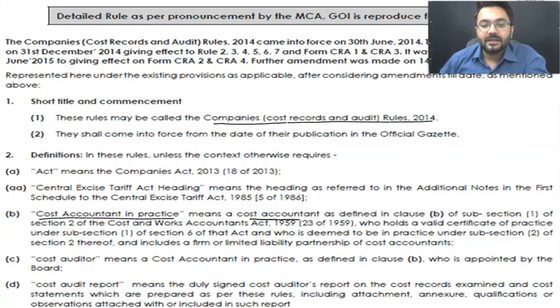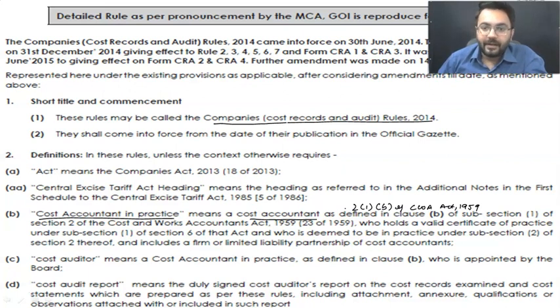A cost accountant as referred to in 2(1)(b). How are we going to read it? Section 2, subsection 1, clause (b) of the Cost and Works Accountants Act, 1959.